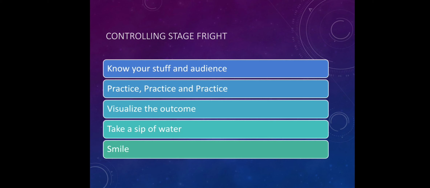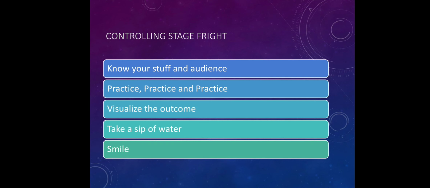Then you have to practice a lot because while practicing you get confidence to speak in a group of people. Then visualize the outcome. Before presenting a topic, you have to visualize the outcome, which boosts your confidence for presenting a topic successfully.